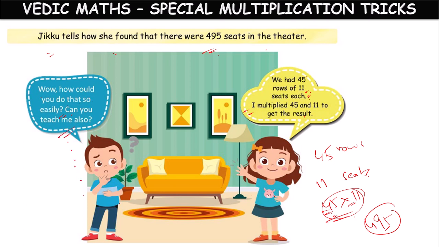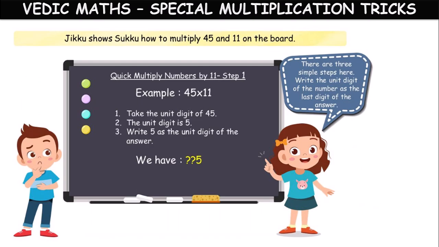Suku asked Ziku. So now Ziku shows Suku how to multiply 45 and 11 on the board. What technique she used for finding the product of 45 and 11, she explained to Suku on the board. She told him that there are 3 simple steps here.